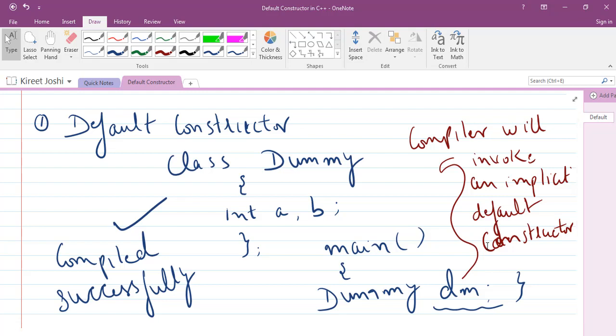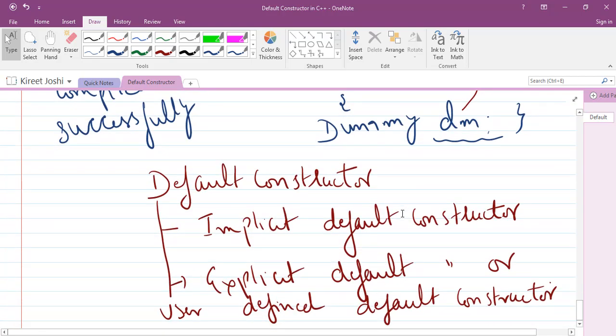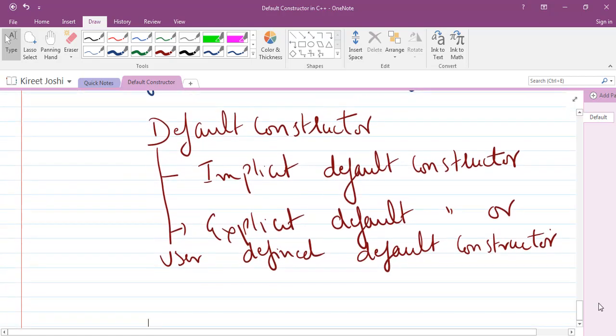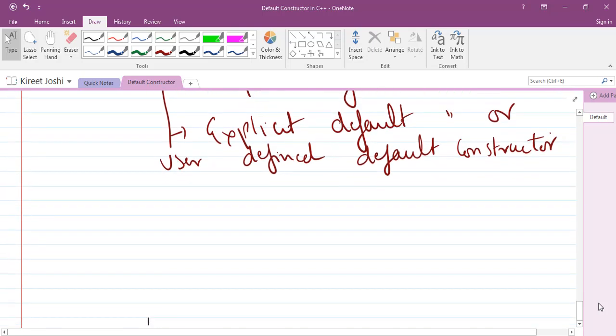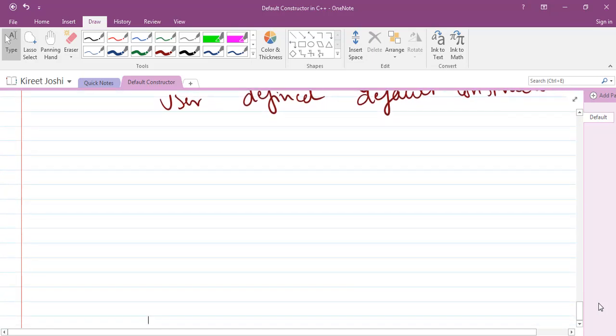This constructor does not have any arguments, and it does not have any body. It is an empty constructor, an empty member function. So we'll see how it is created. If we look in the background at the implicit default constructor that the compiler creates,